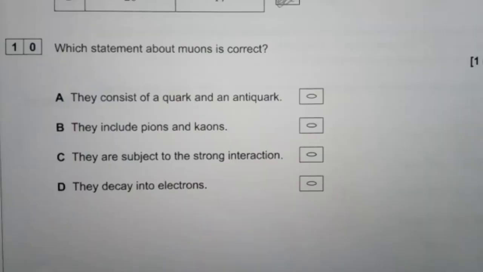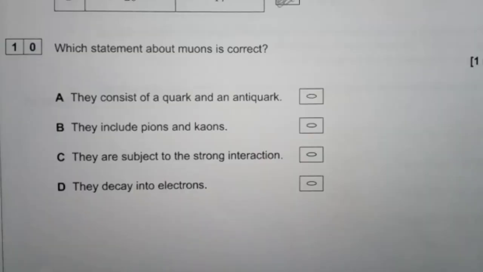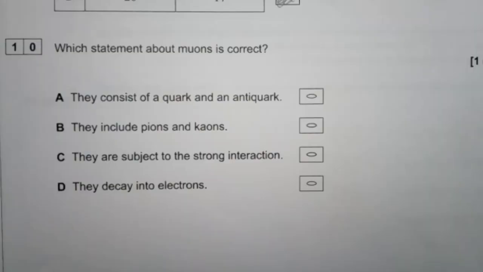Right, 10. Which statement about muons is correct? They include pions and kaons. Now, those are made up words, so it's definitely not B. I don't think it's A. They are subject to the strong interaction. Could be that one. They decay into electrons. Actually, no, it's D. They decay into electrons because muons electrons. So it's in the name as well as on the tin, really. So D. Question 11. Oh God.